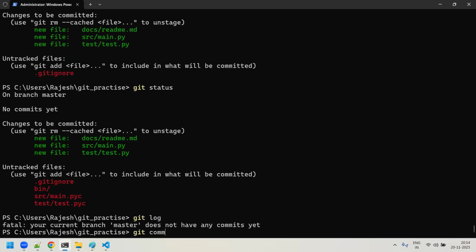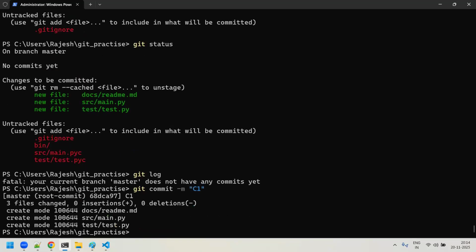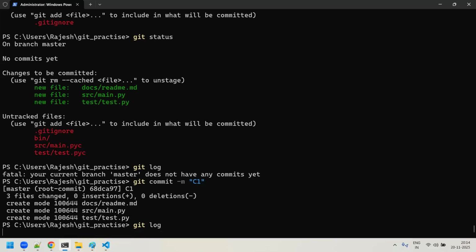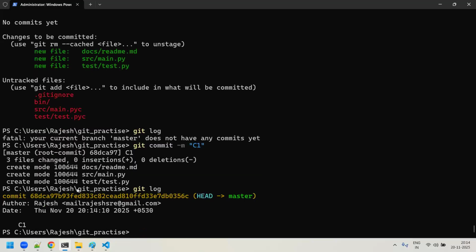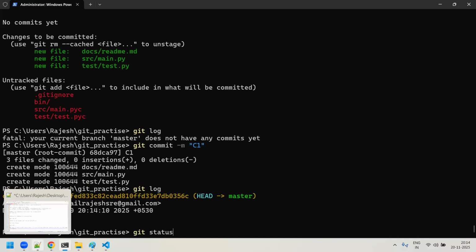I'll just say git commit -m, because these are completely new things actually. I'll just say C1, enter. You committed it. I'm gonna do a git log. You could say this is the first commit you did in the new folder, which is the git practice, right? This is your first commit actually. When you do git status, nothing is there.